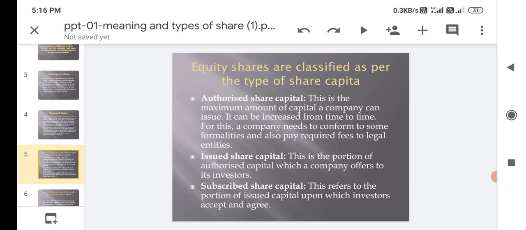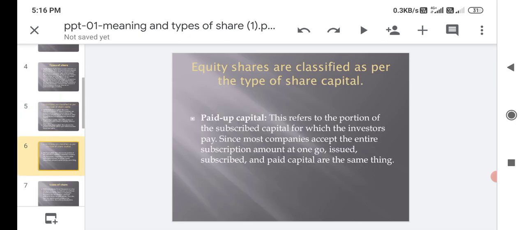Second, issued share capital. This is the portion of authorized capital which a company offers to its investors. Third, subscribed share capital. This refers to the portion of issued capital which investors accept and agree to. Next, paid up capital. This refers to the portion of the subscribed capital for which the investors pay. Since most companies accept the entire subscription amount at one go, issued, subscribed and paid up are the same thing.